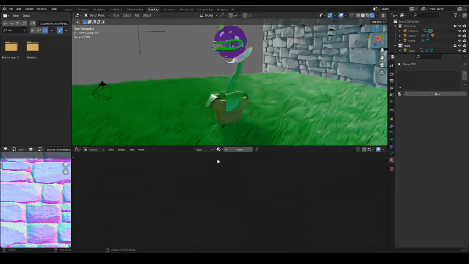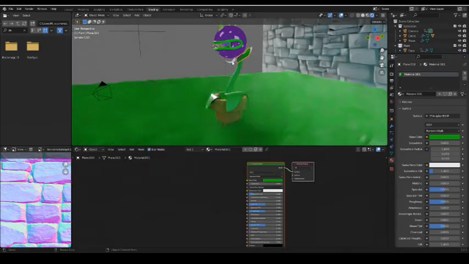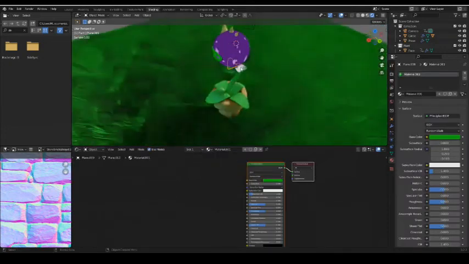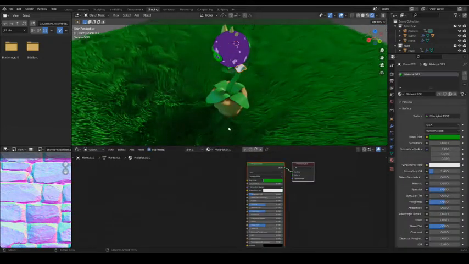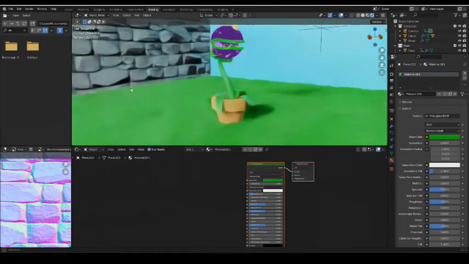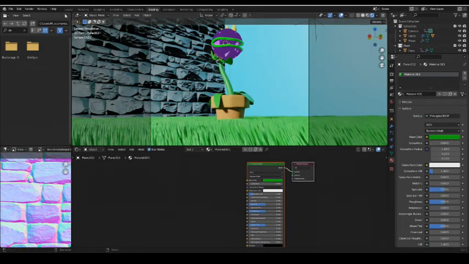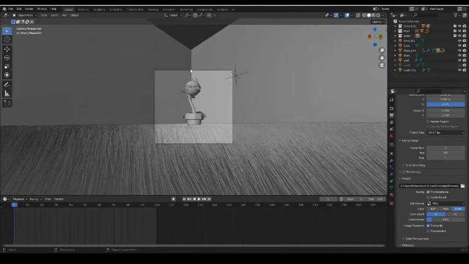Wait. We didn't put color for the leaves. Nice. Oh, and by the way, yeah.